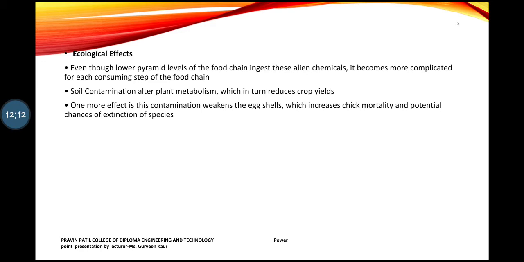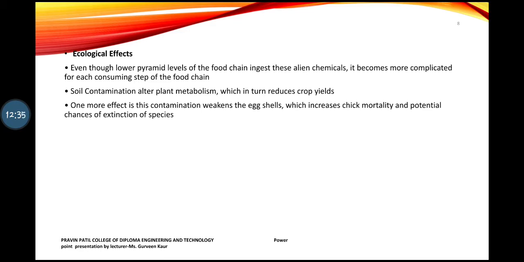Then the metabolism of the plants is also under threat when they come in contact with this type of soil, because their producing capacity is reduced. One more effect is there. Over here I have given that contamination weakens the shells.